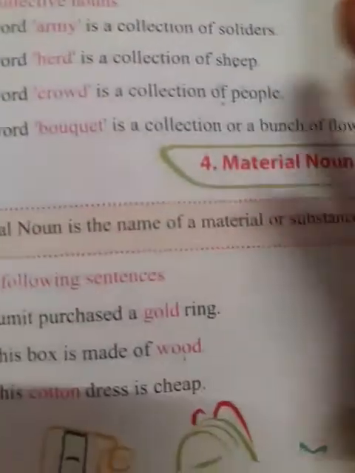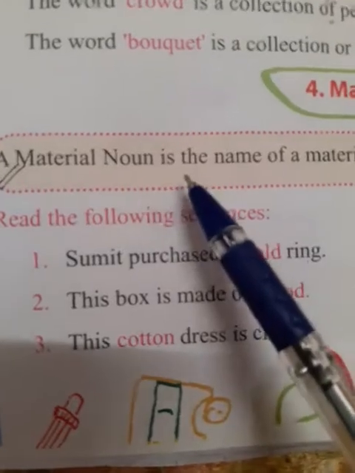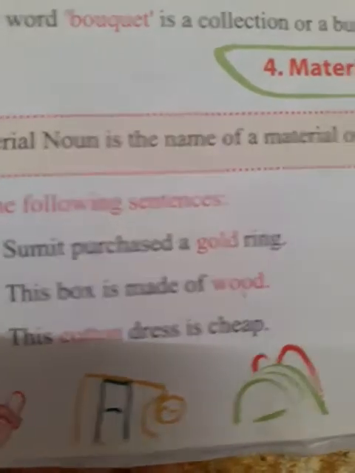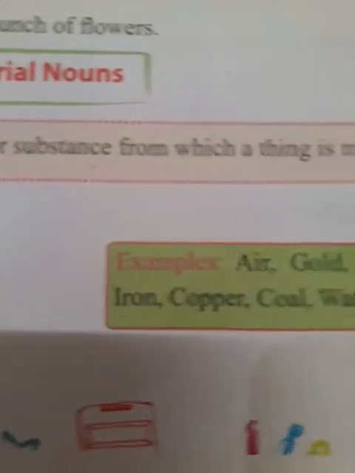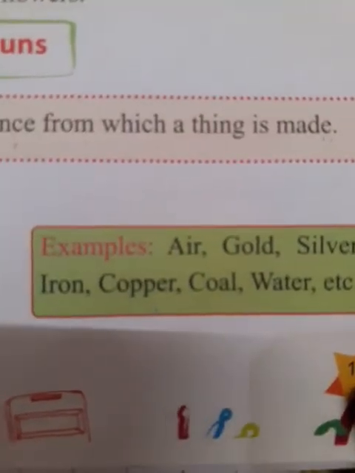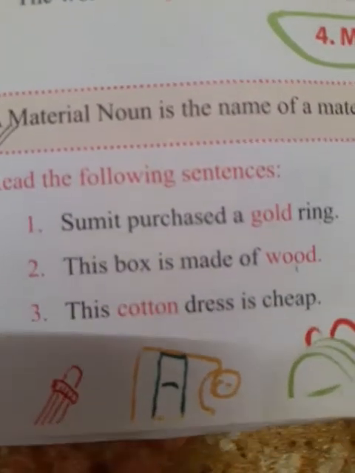Okay? Now material nouns. Say with me first. A material noun is the name of a material or substance from which a thing is made. Now you see the example.